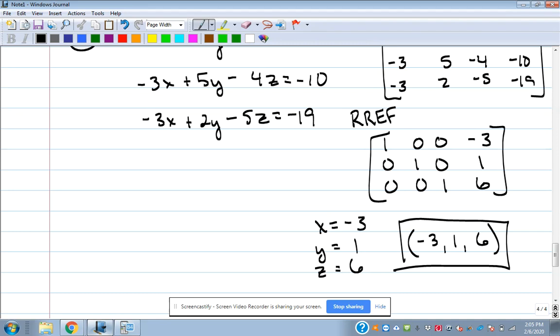Set up systems. Think a little bit. On 21, 22, 23, and 24, got to think a little bit there. A few word problems there mixed in. I think 21 is pretty easy to set up.